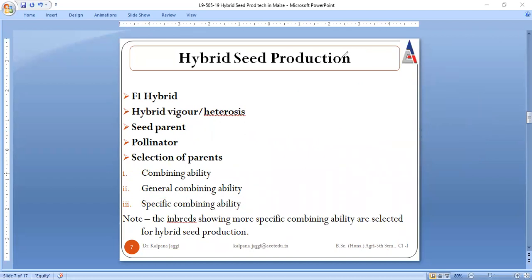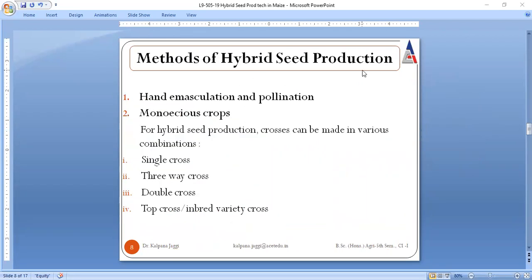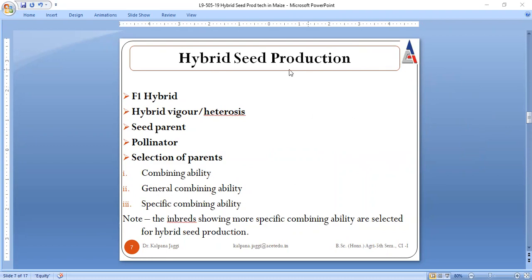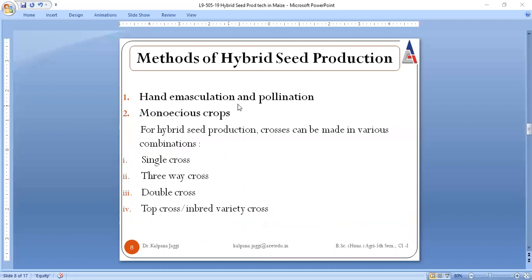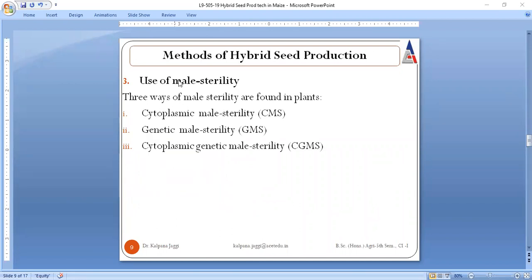Now next we will be talking about methods of hybrid seed production. I just hope what all is the intro about hybrid seed production is clear to all, and what kind of inbreds are to be chosen for hybrid seed production. Methods are basically categorized into three categories. Very first is the hand emasculation and pollination. Then hybrid seed production can be had from monoecious crops. And third, we can make utilization of male sterility for the production of hybrid seed.